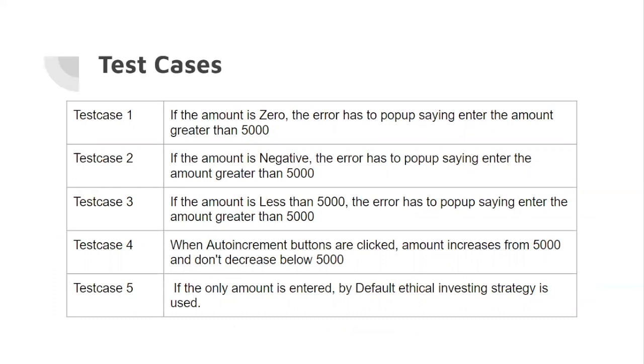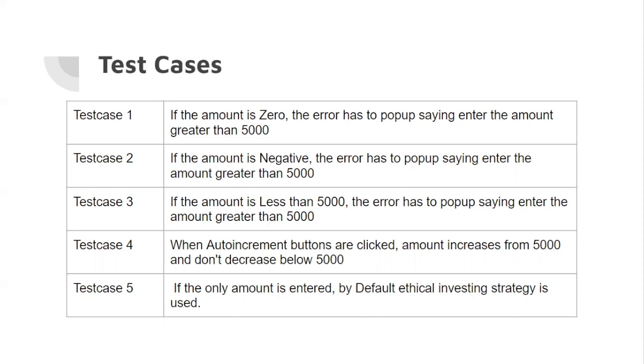Coming to the first one. If the amount is zero, the error has to pop up saying to enter an amount greater than 5,000. The second test case is that if the amount is negative, then the error has to pop up saying that an amount greater than 5,000 should be entered. Test case 3, if the amount is less than 5,000, then the error has to pop up saying enter an amount greater than 5,000. Test case 4, when the auto increment buttons are clicked, the amount increases from 5,000 and doesn't decrease below 5,000.